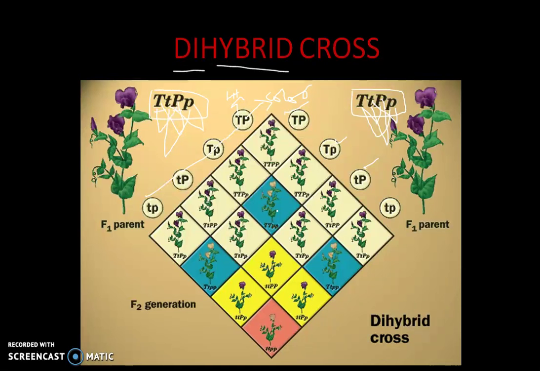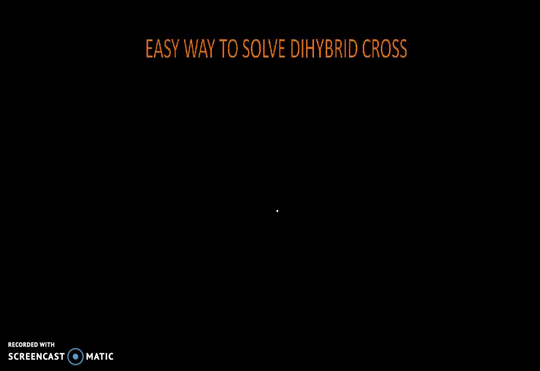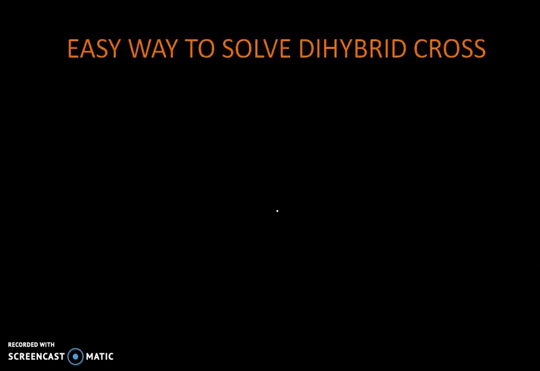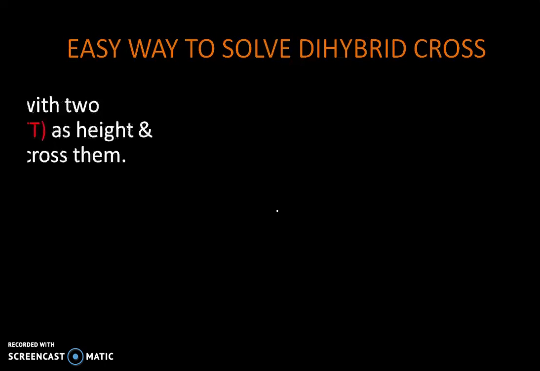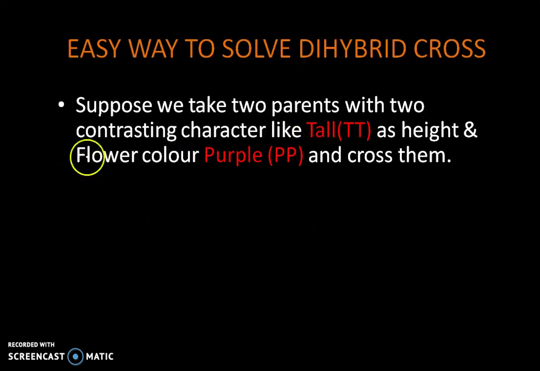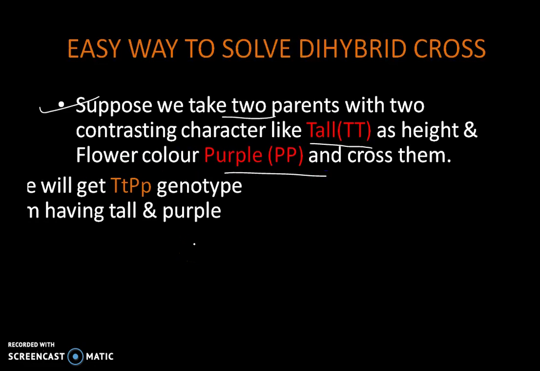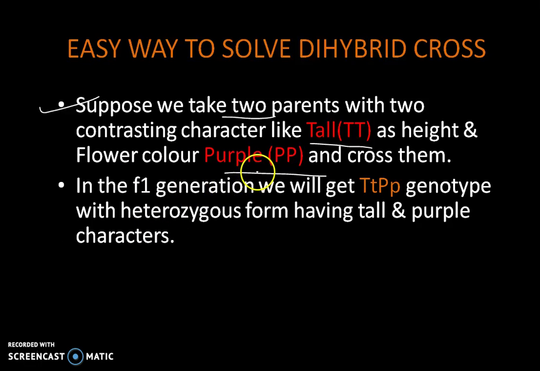How to get the dihybrid cross without using the Punnett square. So let's move on to the easy way to solve the dihybrid cross. First, we take an example. Suppose we take two homozygous parents, one having tall as the height character and purple as the flower color character. So in the F1 generation, we have taken two characters, which means they are dihybrid. In the F1 generation, we got the genotype, 100% genotype as capital T small t, capital P small p. That is, they are tall and purple in nature.